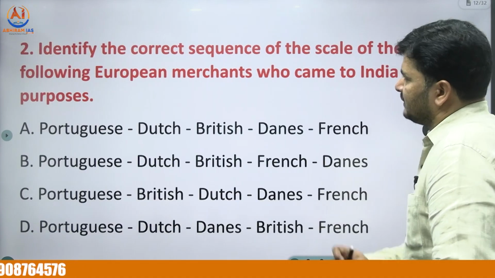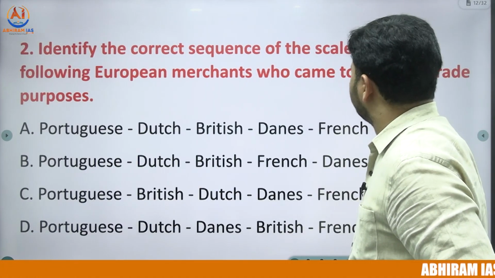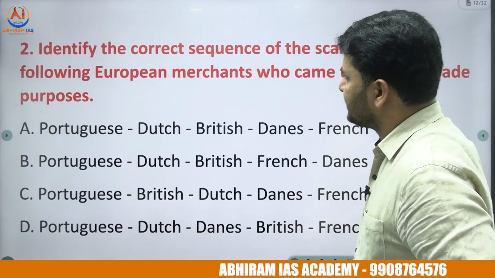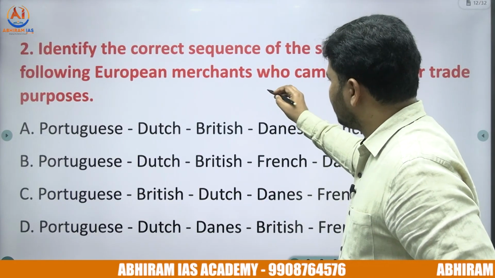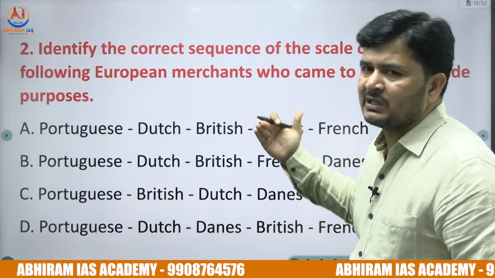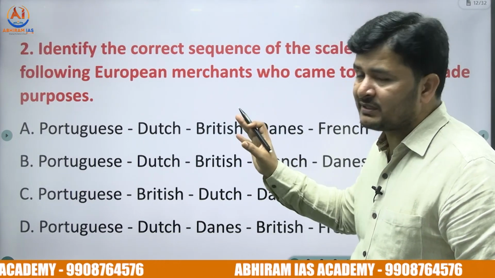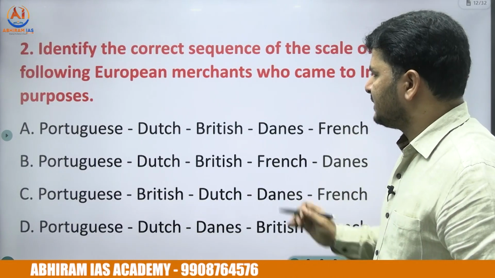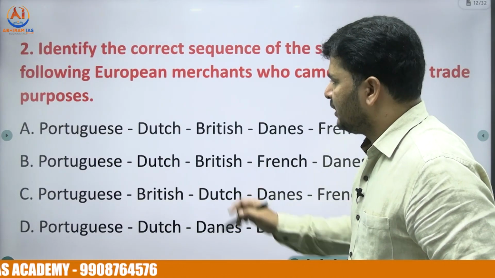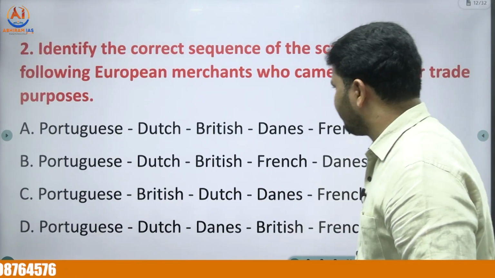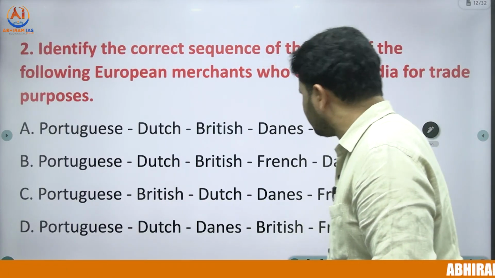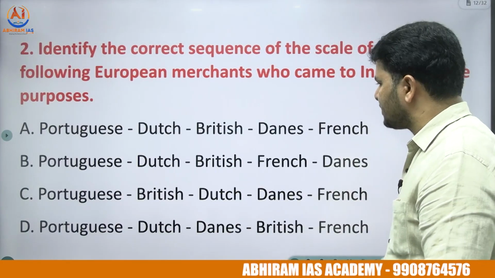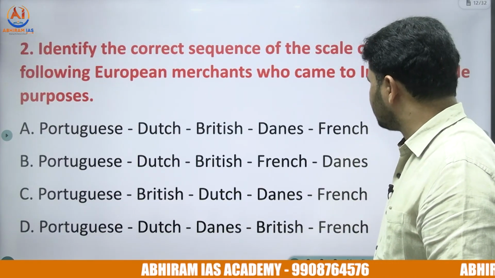The second question: identify the correct sequence of the following European merchants who came to India for trade purpose, that is Advent of the Europeans. Arrange them into chronological order. This particular question relates to Indian history, so with the background of Indian history you have to learn AP history. Option A, Portuguese, Dutch, British, Danes and French. Option B, Portuguese, Dutch, British, French and Danes. Option C, Portuguese, British, Dutch, Danes and French. And option D, Portuguese, Dutch, Danes, British and French.